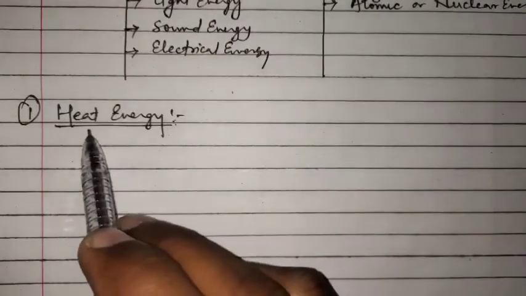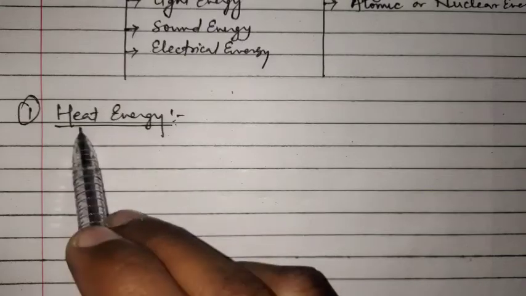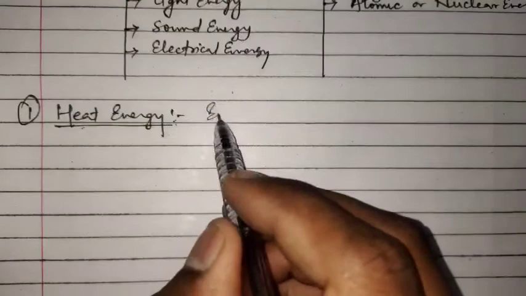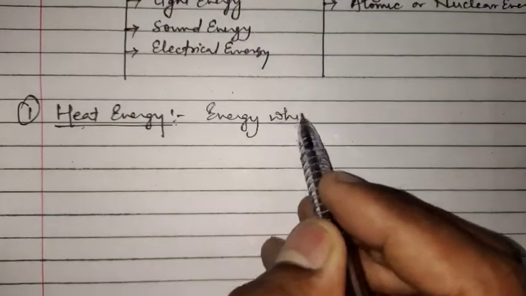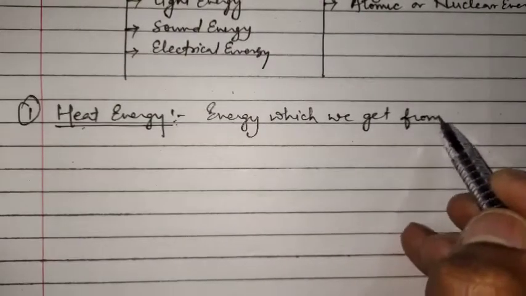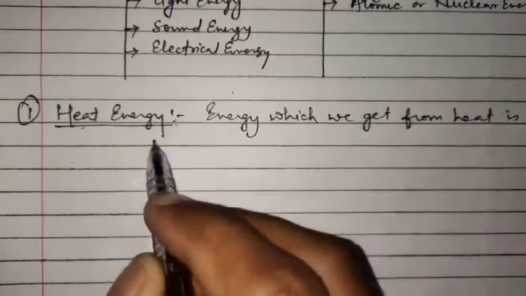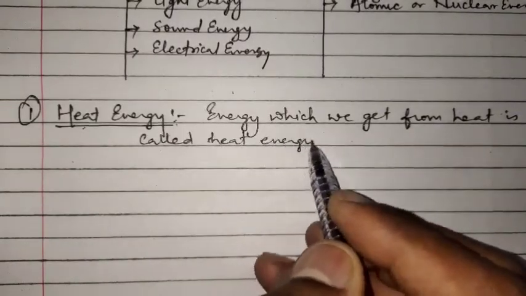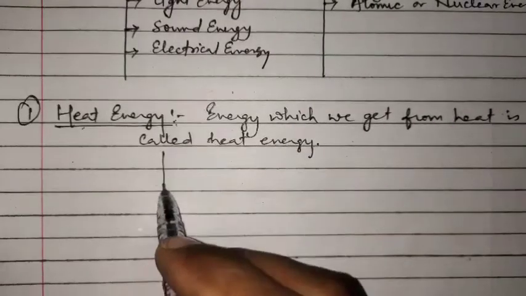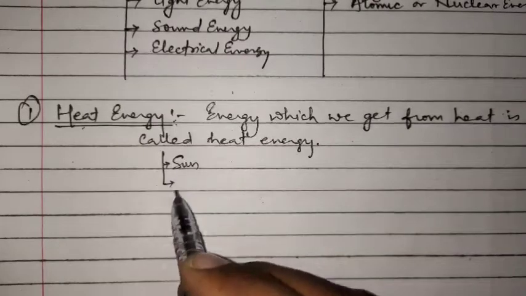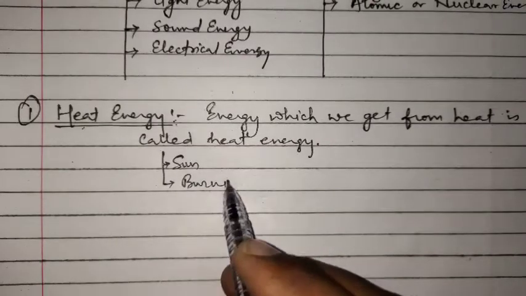First form of energy we will discuss is heat energy. Heat energy, the energy which we get from heat. We can define heat energy as energy which we get from heat. The sources of heat energy are the sun, then burning of fuels.